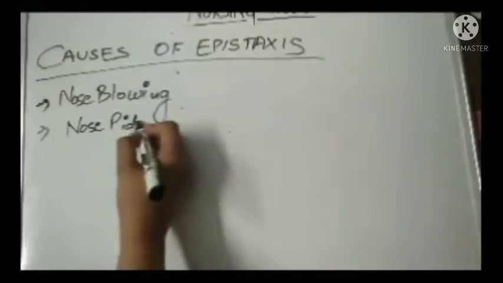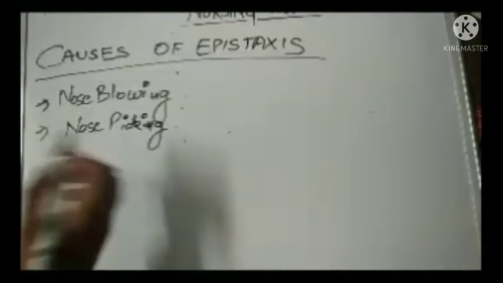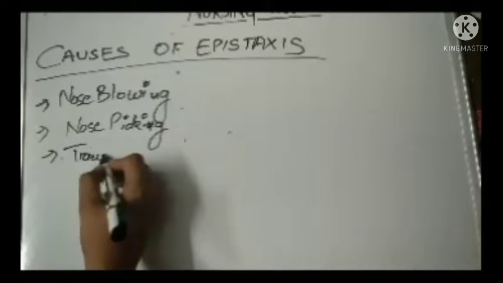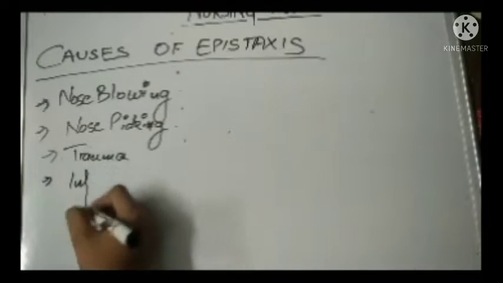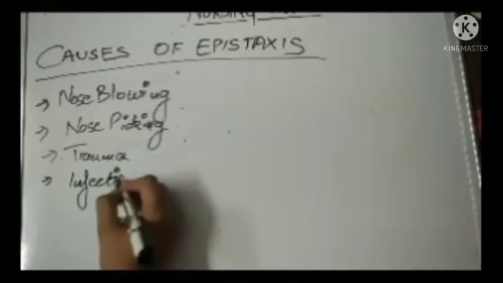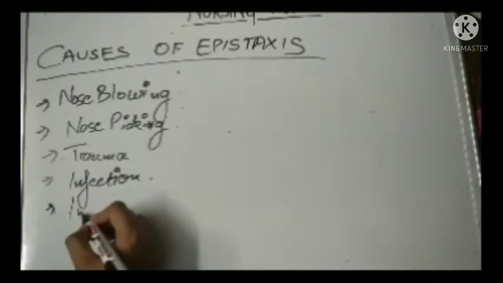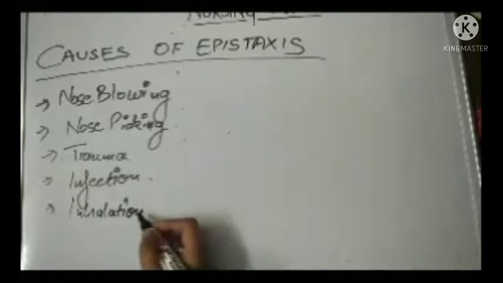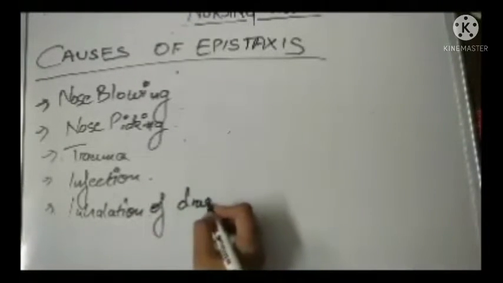This can lead to the rupture of the anterior arteries, which we have discussed, and trauma can be the cause. Any trauma to the anterior area, any type of infection can lead to this. Inhalation of drugs which are irritant to the arteries present in the anterior area of the nose can also cause it.